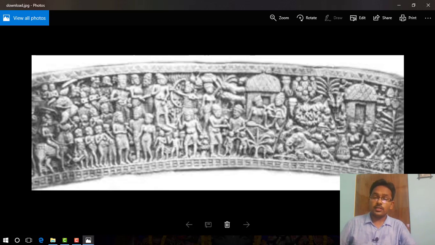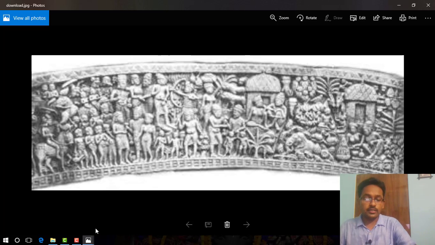Okay, now I will discuss with you topic number 9 from NCERT, different sculptural designs at the Buddhist site. On your screen, you can see the image that depicts the story of Vessantara Jataka. You can find this picture on NCERT page number 100, figure number 4.30. This image depicts a generous prince who gave away everything to the Brahmins and went to live in the forest with his wife and children.